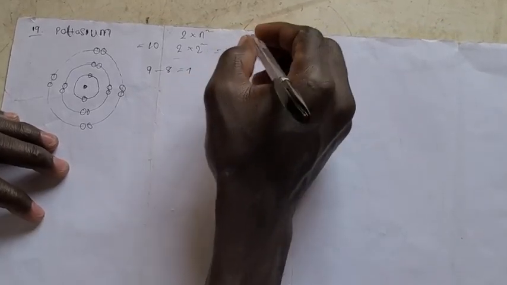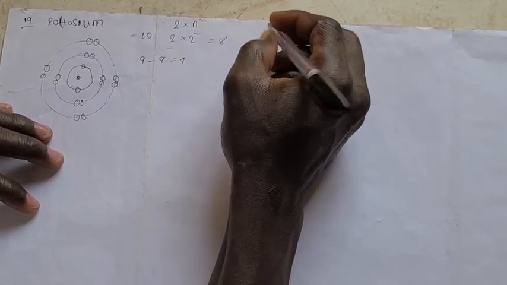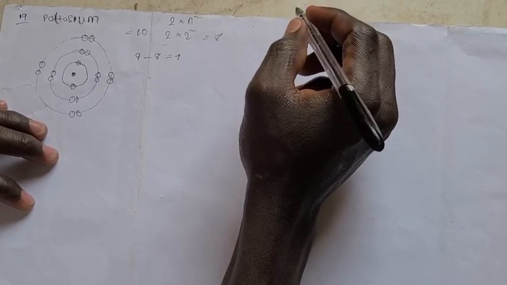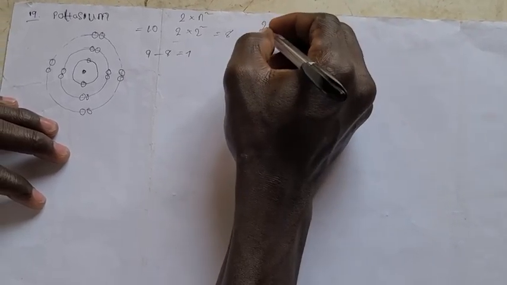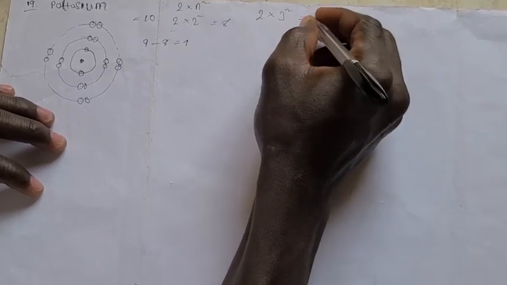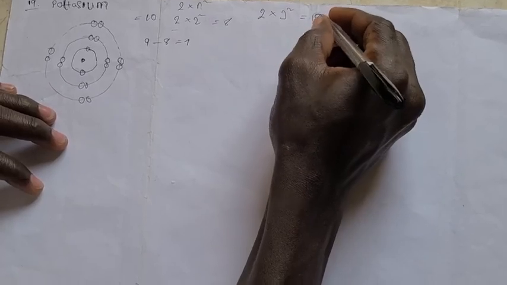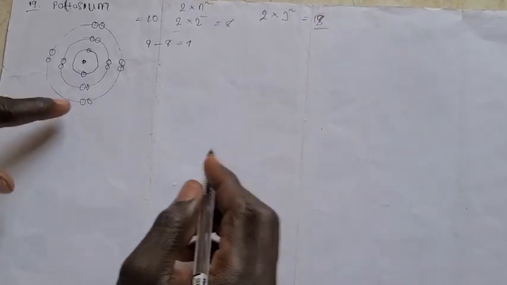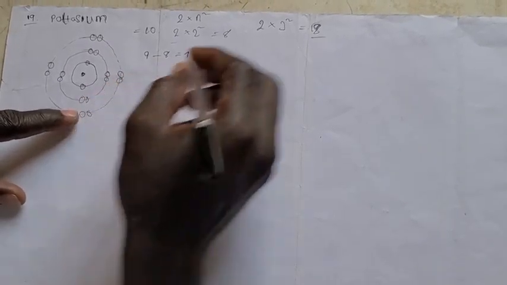Do you understand? Normally, let me explain this now. If you calculate for your 2 times 3 raised to power 2, you are going to get 18. So it means this third shell can contain up to 18.